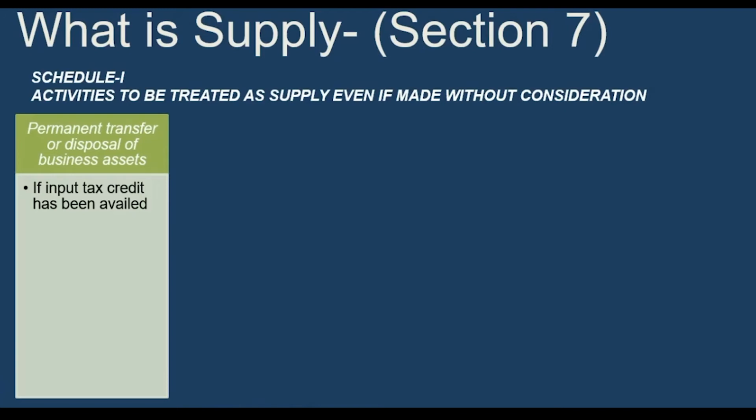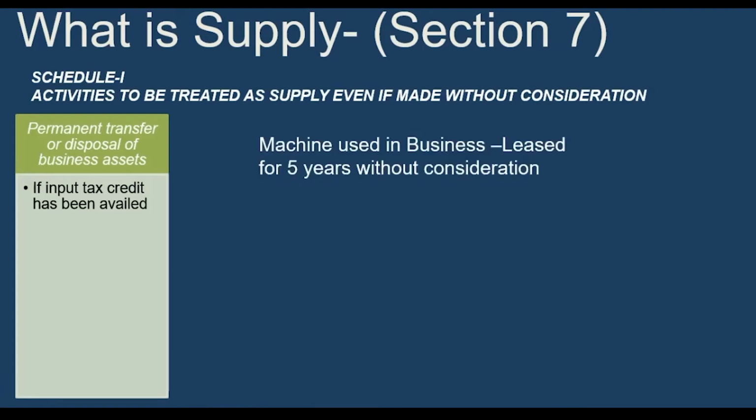So a very important point to be noted is permanent transfer of business asset. Like, a machine is used in a business, and that is leased for 5 years without consideration. So leasing is not a permanent transfer or disposal. Only for 5 years you are giving it. It is not a permanent transfer. So even if you are leasing it without consideration, it will not be treated as a supply, because this covers only permanent transfer or disposal. It will not be a supply under Schedule 1.